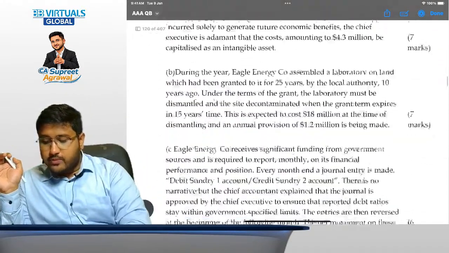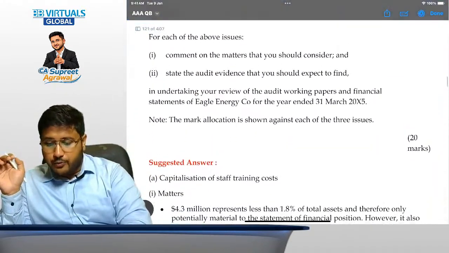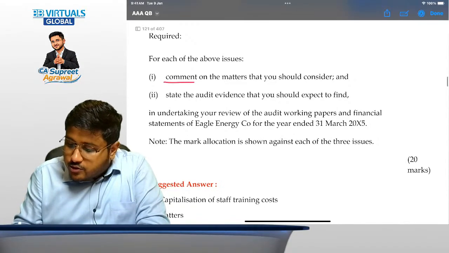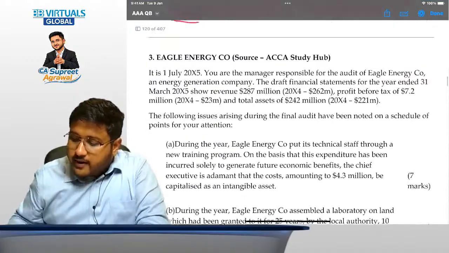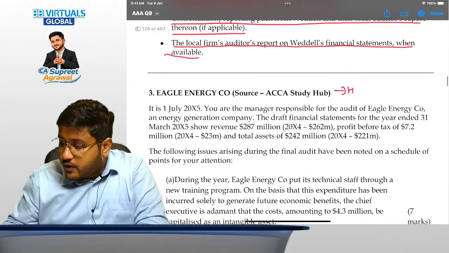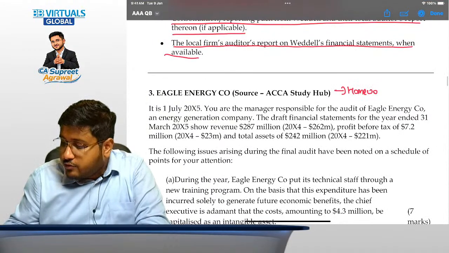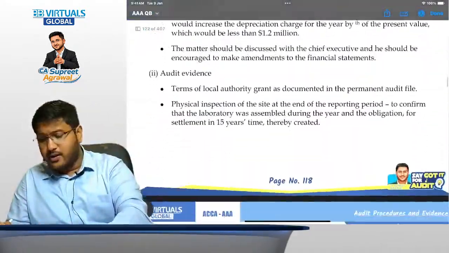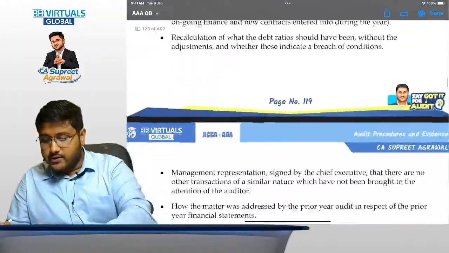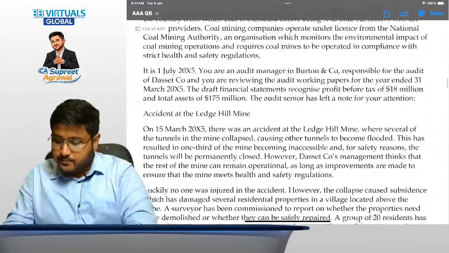When we talk about question number 3, it's a small question, not a very big question, but again a similar question. Comment on the matters that you should consider and state the evidence that you should expect to find. My dear friends, this is a homework question because this is asking you to do the similar thing. You can do the similar thing. Just in case you face any trouble, please let me know. Then let's jump to question number 4.